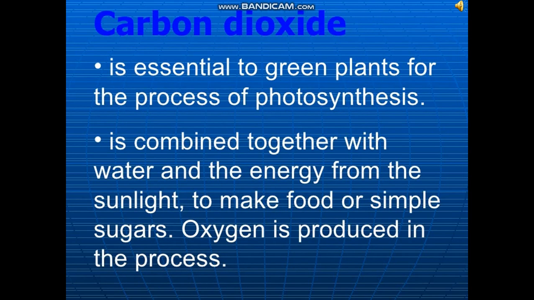So the next one is carbon dioxide. It is essential for green plants in the process of photosynthesis. It is combined with water and the energy from sunlight to make food, or simple sugar. Oxygen is produced during the process of photosynthesis, and that is needed by all animals and human beings. We all are dependent on plants directly or indirectly for food.